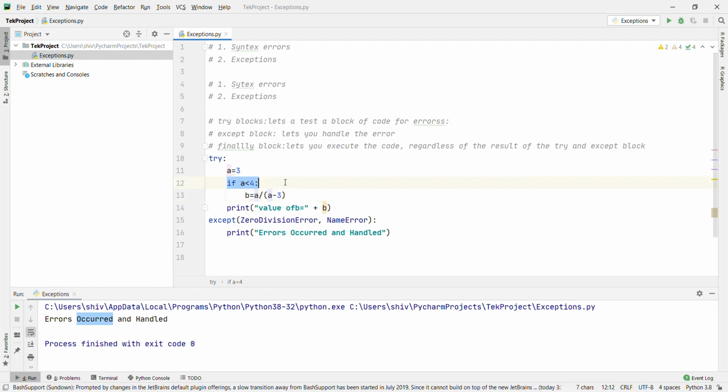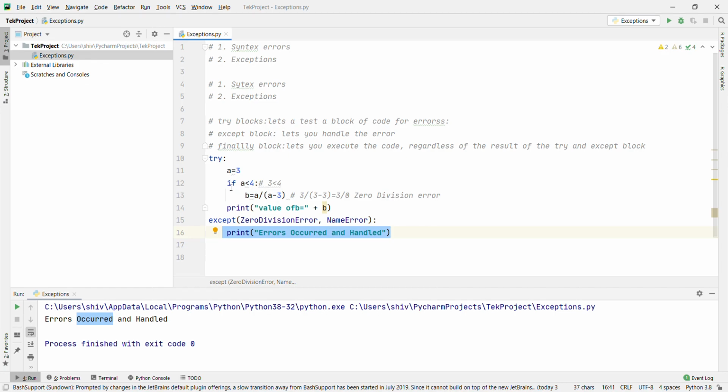What will happen here? In this, a is less than or equal to 4, right? First a is equal to 3. Then it will come to the if block. Is 3 less than or equal to 4? Yes, right? Then it will come here. What is the value of a? 3, right? Divided by a minus 3, that is 3 minus 3, so b equals 3 divided by 0. What exception will come here? ZeroDivisionError, right? Then it will be caught by the ZeroDivisionError, and then it will print errors occur and handle, right?